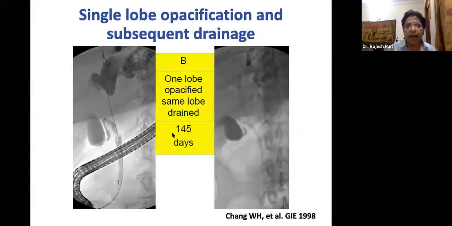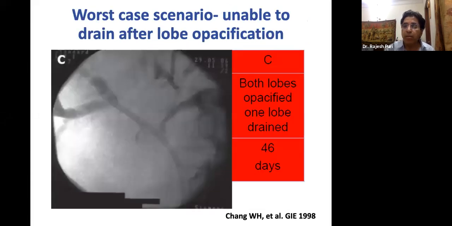If a single lobe is opacified and you drain the single lobe, the risk of cholangitis is less and the life expectancy is around 145 days. But if both the lobes are opacified, then the life expectancy is only 45 days. These photographs have been taken from the Cheng article, and this was in 1998. At that time, metal stent was not very popular. That's why you are seeing the plastic stent.